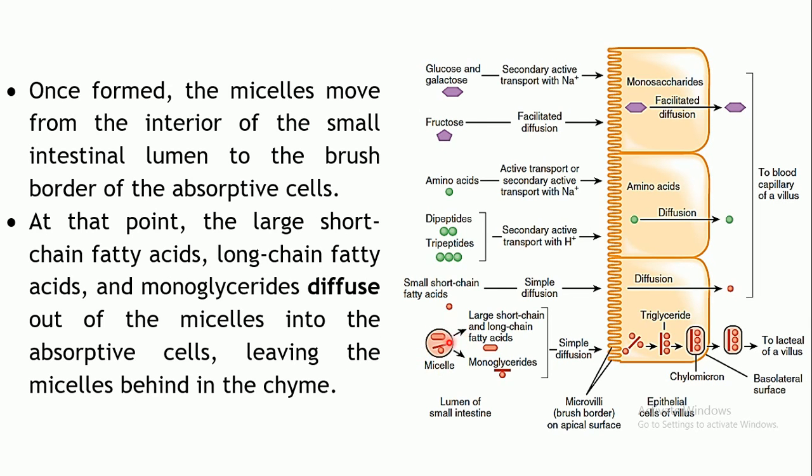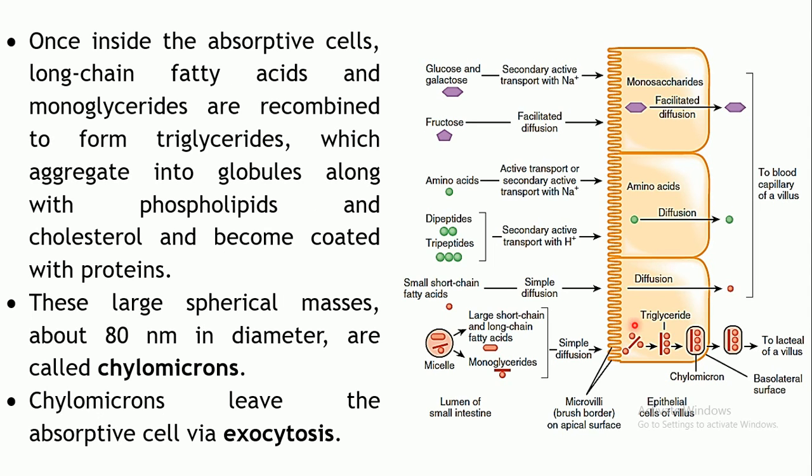Once these micelles are formed, they will move towards the apical membrane, and once it reaches the apical membrane, these fatty acids and monoglycerides are released from the micelles and they will immediately get absorbed by simple diffusion. Okay, so once inside the absorptive cells, the long chain fatty acids and large short chain fatty acids and monoglycerides, all of them are now inside the absorptive cell.